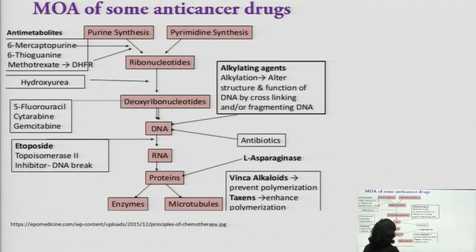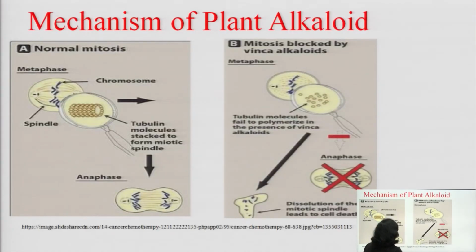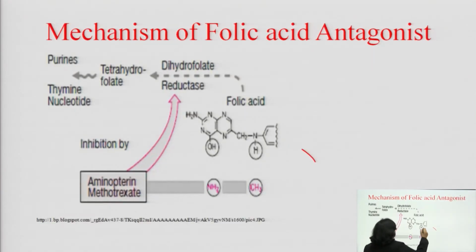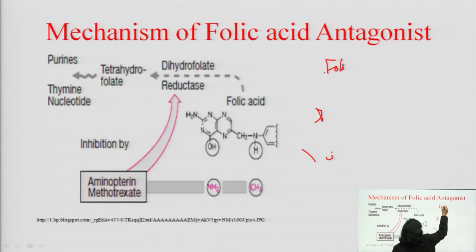So you just see here, I am making a flow chart. Folic acid will give you dihydrofolic acid in the presence of dihydrofolate reductase.